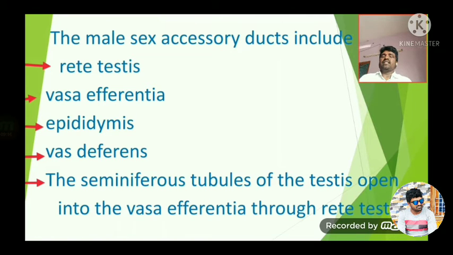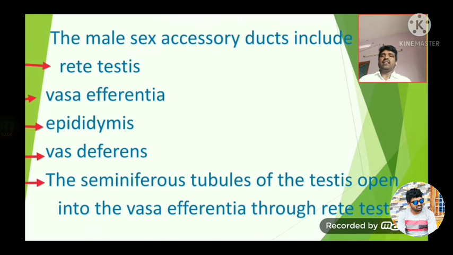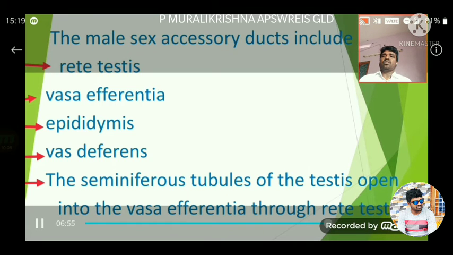The seminiferous tubules of the testis open into the vasa efferentia through the rete testis.